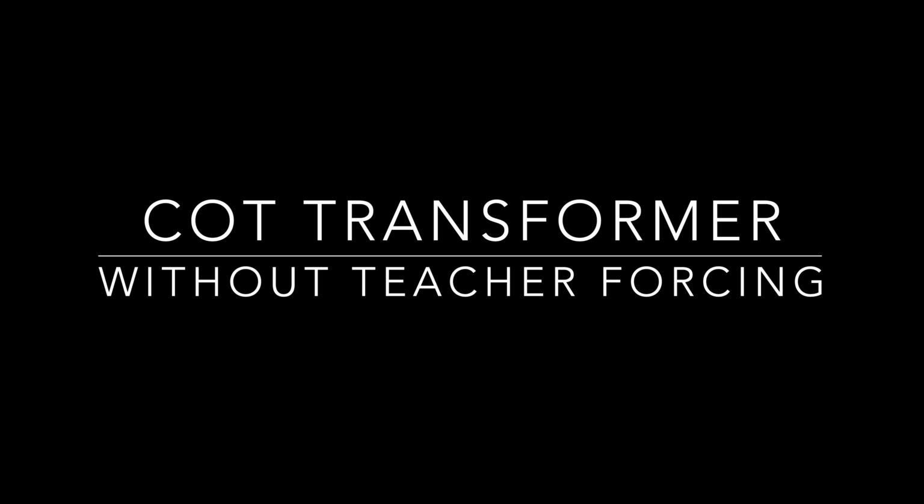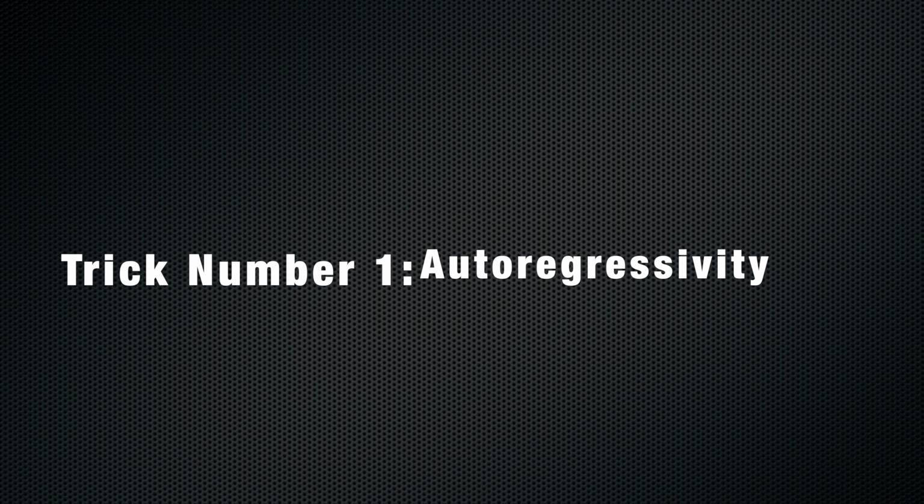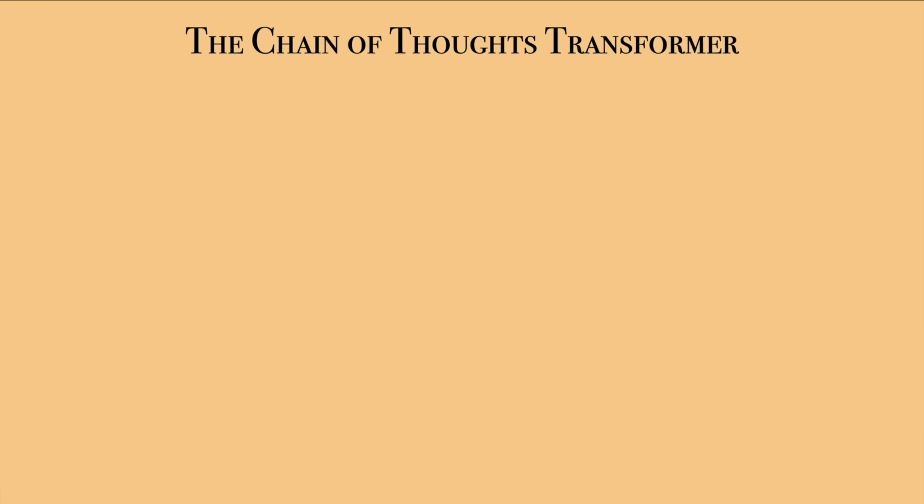Without teacher forcing, remember, the main issue is the propagation of the error across a chain of thought steps, because an error at one step impacts all of the following steps. So we're essentially going to perform two tricks to avoid that issue. Trick number 1, autoregressivity. Let's get back to our parity problem and consider the more complex case when k is equal to d out of 2.